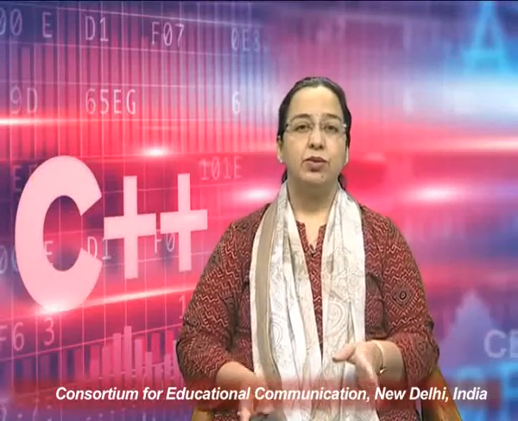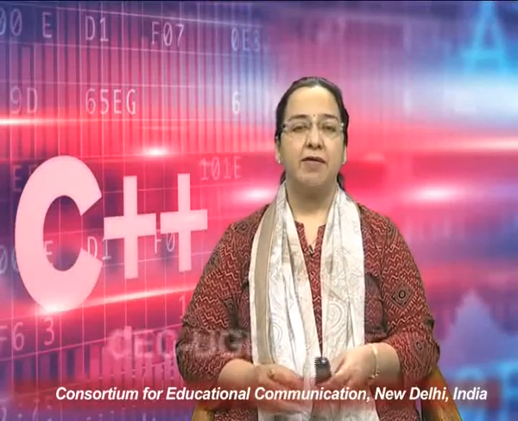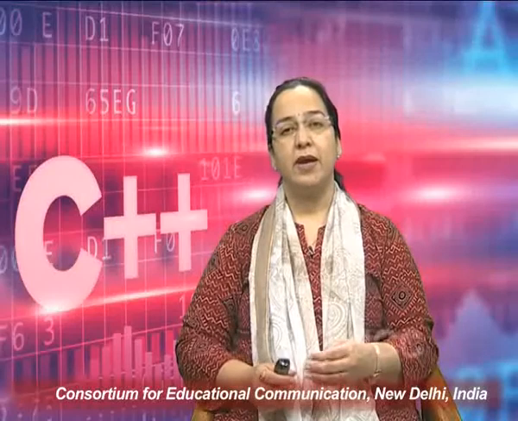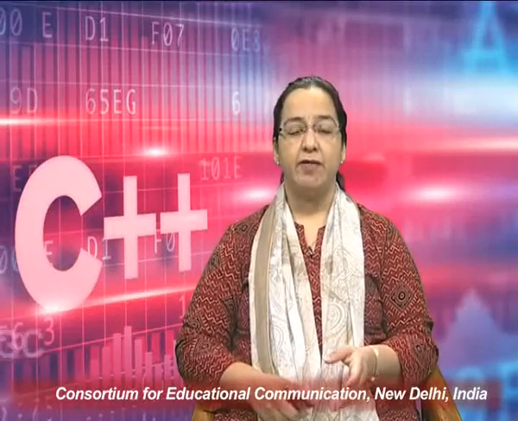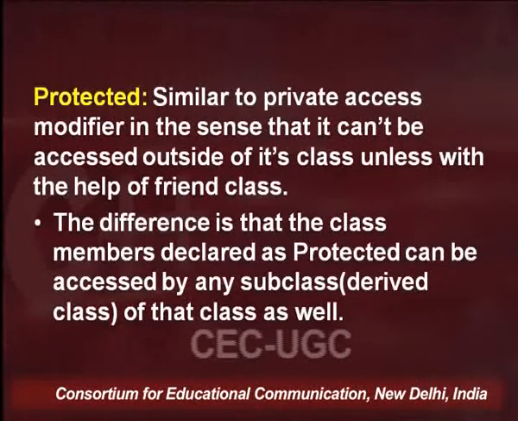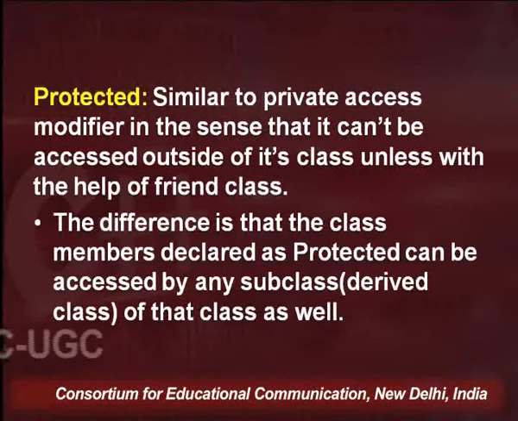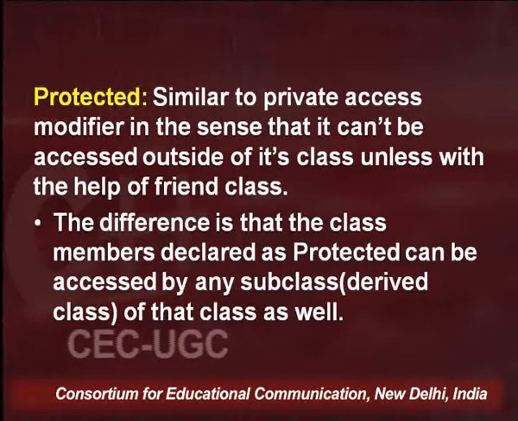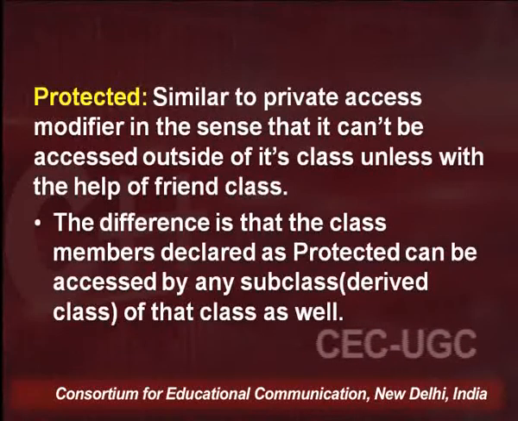Now, coming to protected. Protected has accessibility similar to that of private, in the sense that protected members cannot be accessed outside of their class unless with the help of a friend class. There is a concept of friend class, and a friend class can use those protected members.